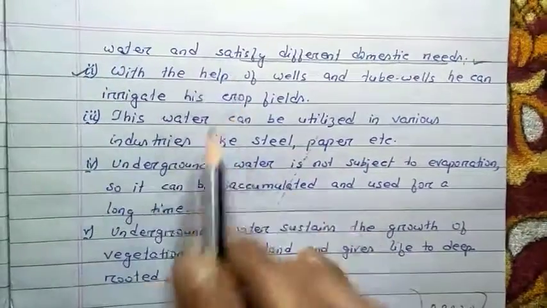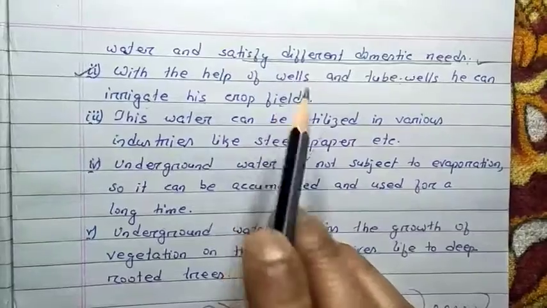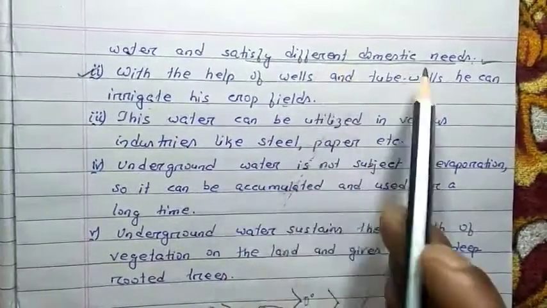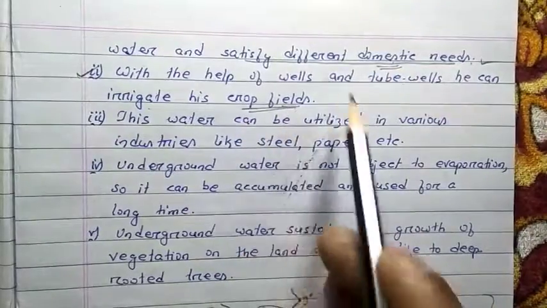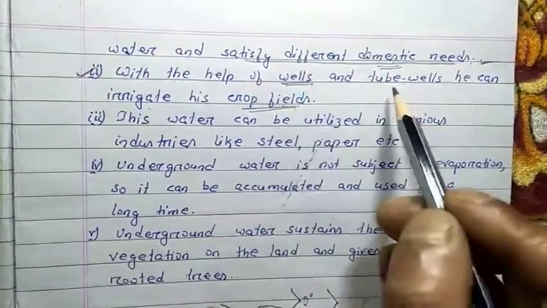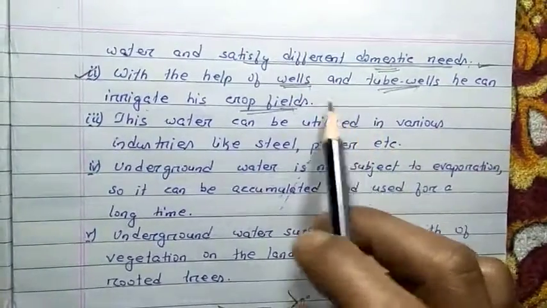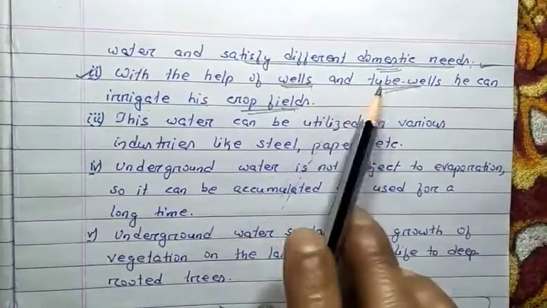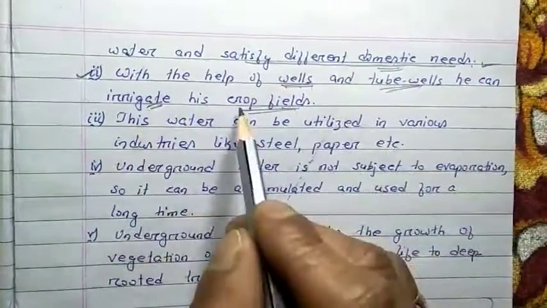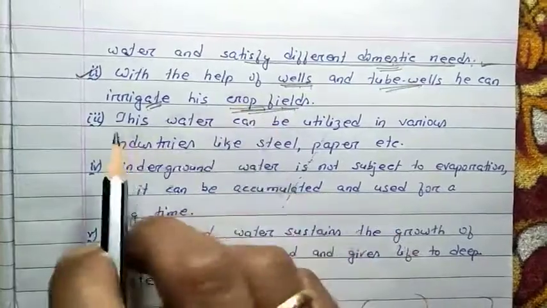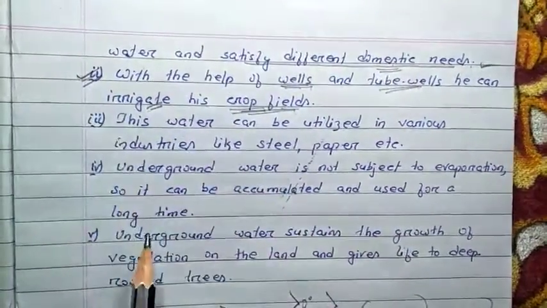The second importance: with the help of wells and tube wells, one can irrigate the crop fields. Not only can underground water be used for satisfying our domestic needs, it can even be used in our crop fields. We can dig wells or bore tube wells, and with the help of pipes, if we connect the pipes with the tube wells or the wells, we can take the water into our crop fields and cultivate different types of crops. That's the second importance of underground water.